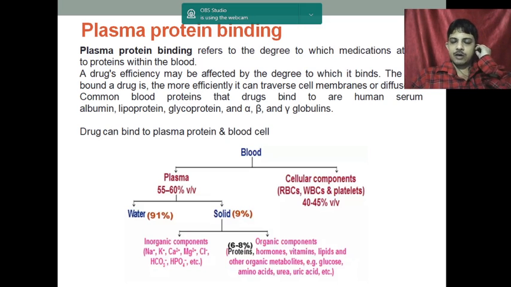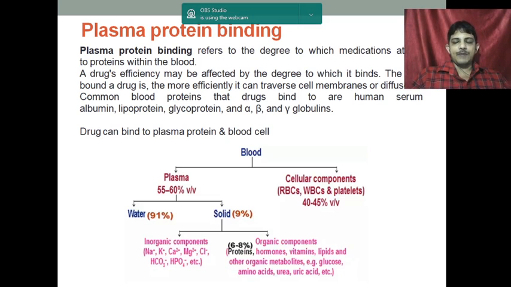In the last chapters we have already seen that after the drug is absorbed, it goes to the circulation, then it will distribute into the different body compartments, and there the drug may bind to the plasma protein, or it can be present in a free form. Now, what is their degree, their capacity to bind to the plasma protein, that refers to the plasma protein binding. So it is nothing but the efficacy of the drug to bind with the plasma protein.